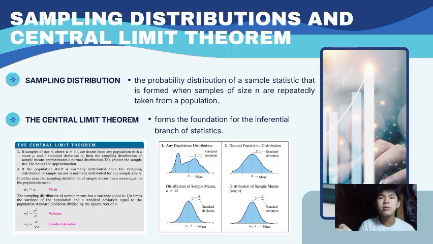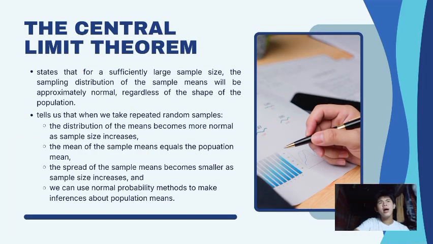The sampling distribution of the sample mean has a variance equal to 1 over n times the variance of the population, and a standard deviation equal to the population standard deviation divided by the square root of n. So we have the formula: variance of x-bar is equal to sigma squared over n, and another for the standard deviation. Let's now dig deeper into the central limit theorem.